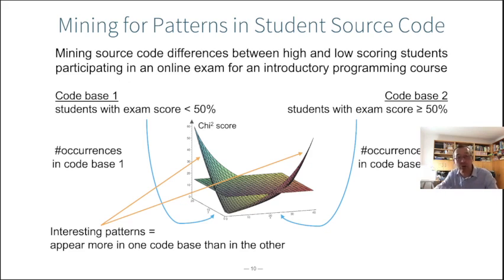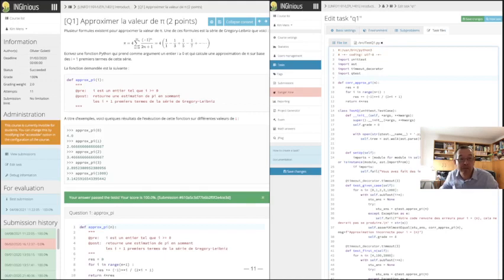And then, as explained before, we used this trick with the chi-square score to try to find patterns more representative for one code base than the other. Where did this input come from?